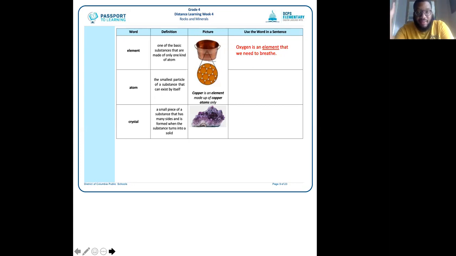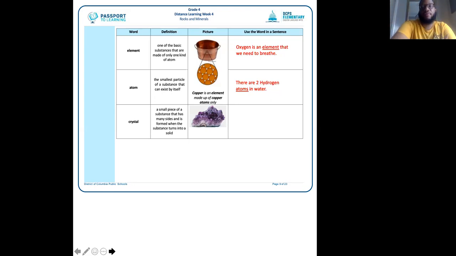So you have the element copper, but that same element is made up of smaller copper atoms. Okay, those very small particles, those are called atoms. To show that I understand what this word means, for my sentence, I'm going to say, there are 2 hydrogen atoms in water. If you think about it, H2O, that makes water, right? 2 atoms of hydrogen, 1 atom of oxygen. So there are 2 hydrogen atoms in water.